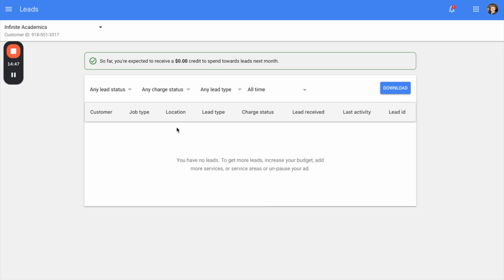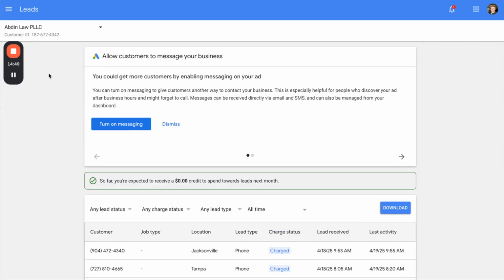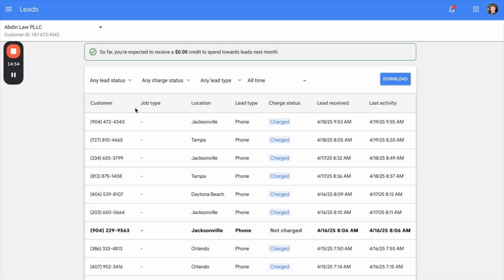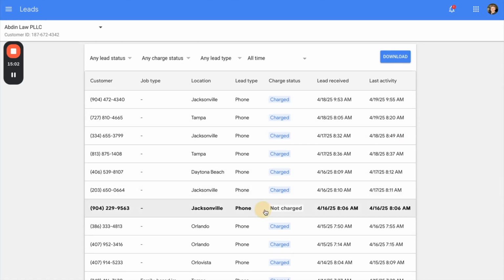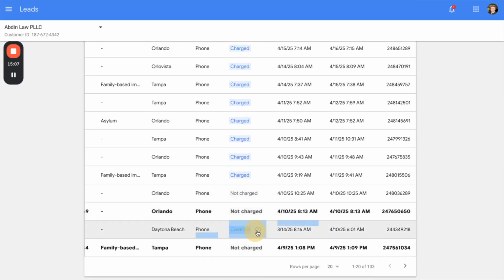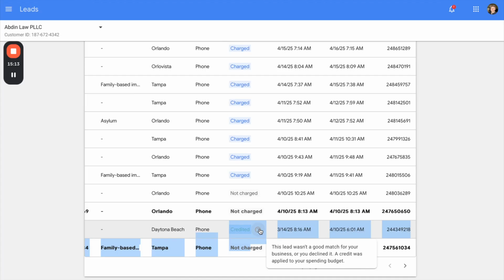Now, if there's issues with leads, you can typically dispute them. I just switched tabs to one that actually does have leads. So this is a client of ours, so you can see a better example, right? Much better. You can see the information about the lead, the customer, when it came in and all that stuff. Charge status, you can see they got charged. This one they did not get charged for. It was probably like a spam lead or something. Credited, that means they did originally get charged for it, but Google refunded them. You can see right there as I hover over it, it tells you what that means.